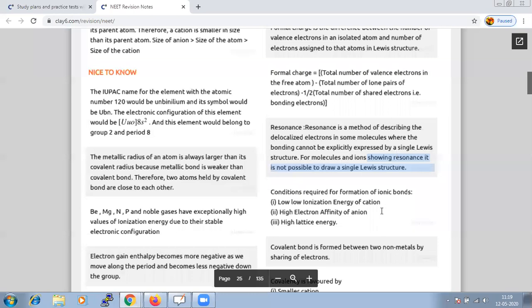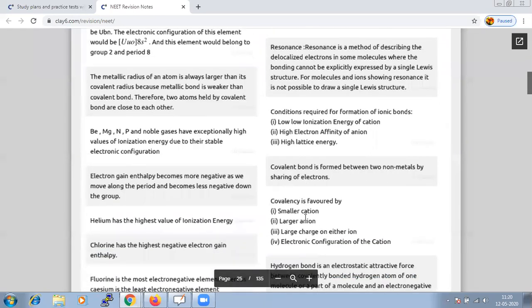So when we are saying that this particular element X and Y is capable of forming an ionic bond, what should be the criteria for that? These are all the criteria. It should have low ionization energy, high electron affinity, and high lattice energy. So these are all the conditions which we require in order to form an ionic bond.